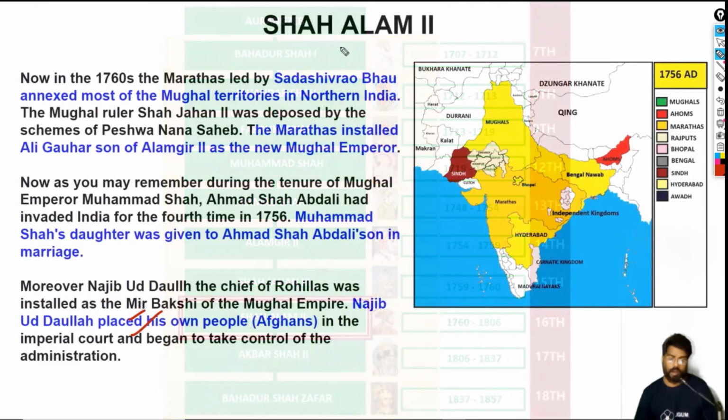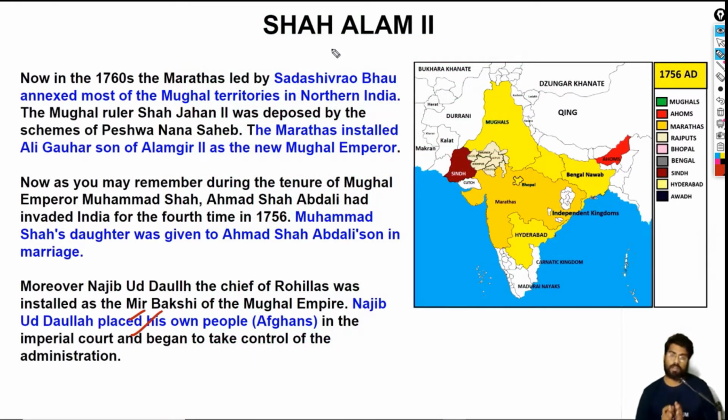Let's explore. As you already know, the Marathas under Nana Sahib, and especially under his commander Sadashiva Bhau, expanded their kingdom. As you can see, all of it is in yellow. Now there is something you should know: the earlier Mughal ruler was Shah Jahan II. Shah Jahan II was deposed by Sadashiva Bhau.